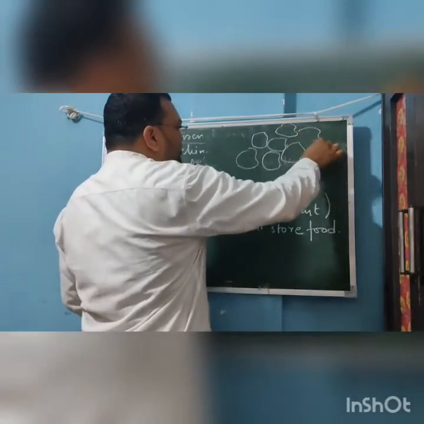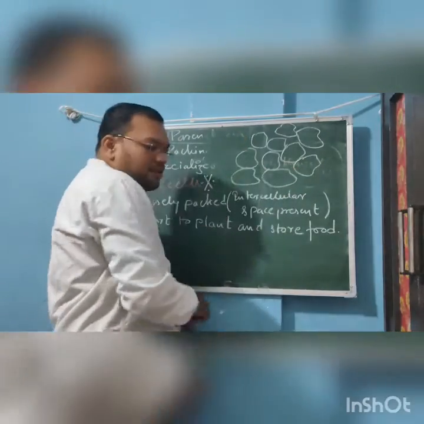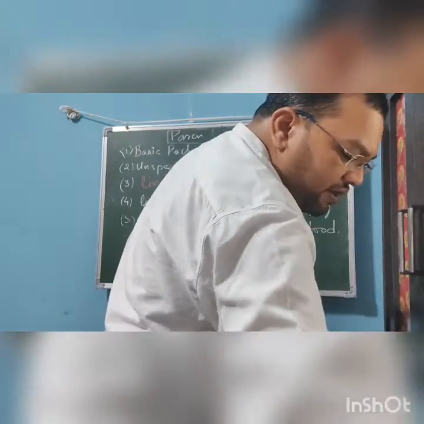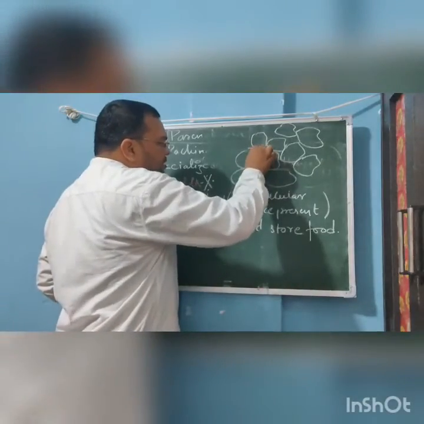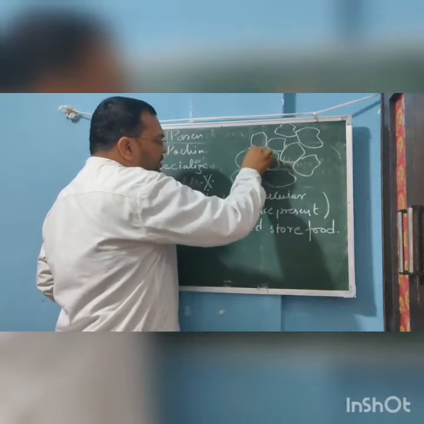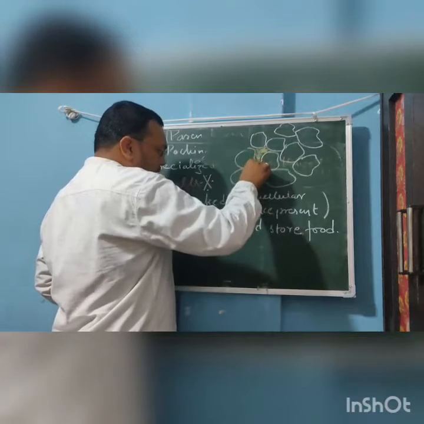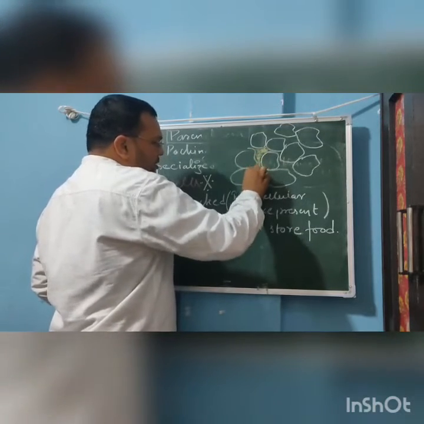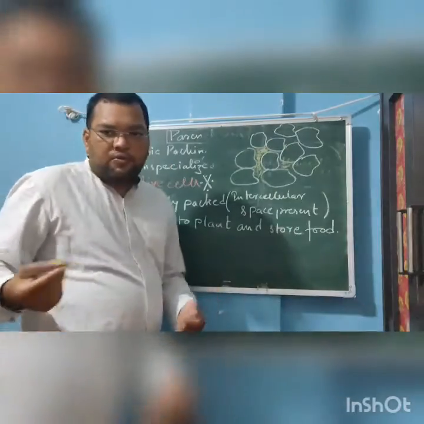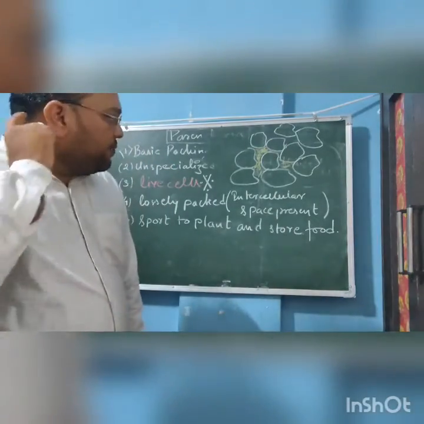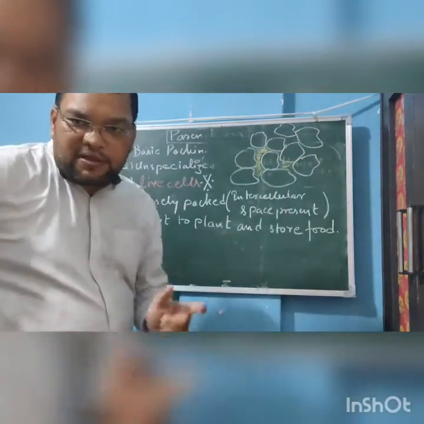Now in these cells you can find the various spaces. You can find the spaces between these cells. These are the spaces between the cells. Cells are loosely packed. That means there are a lot more spaces present between these cells.